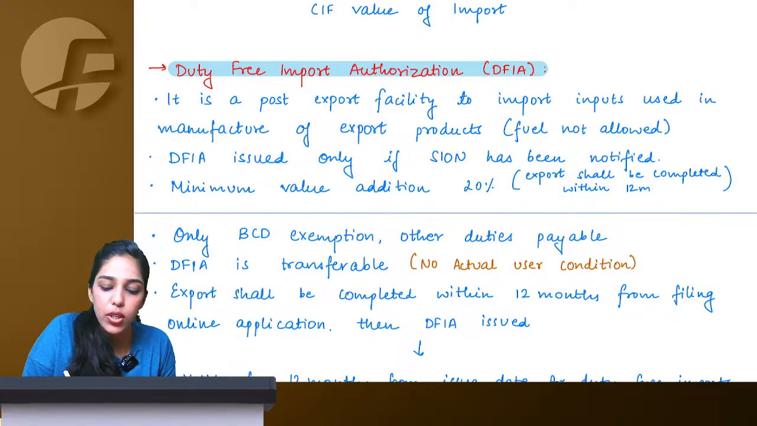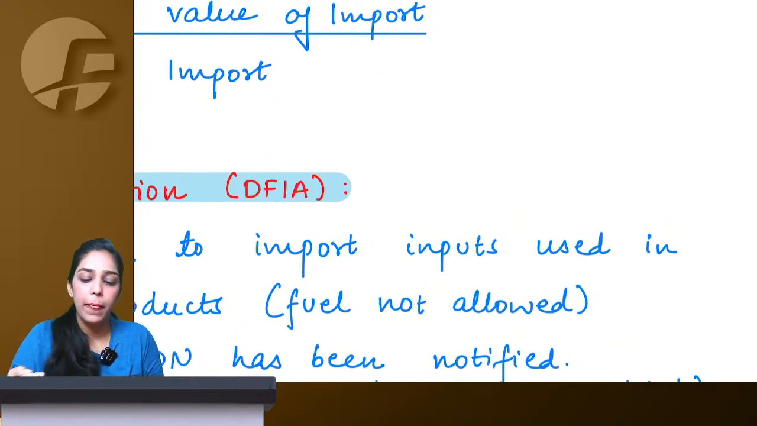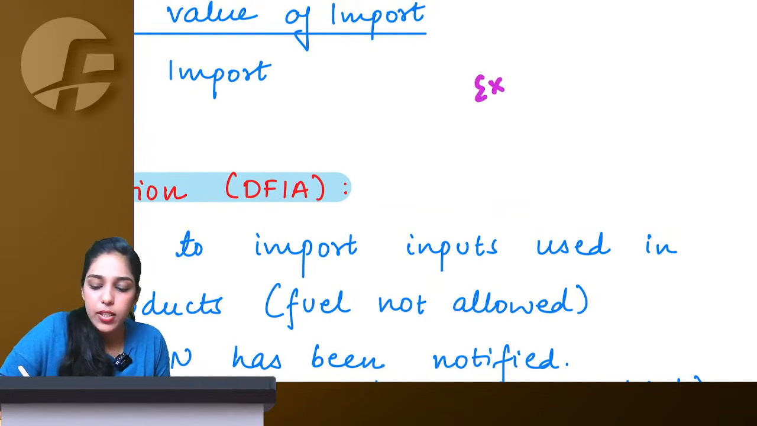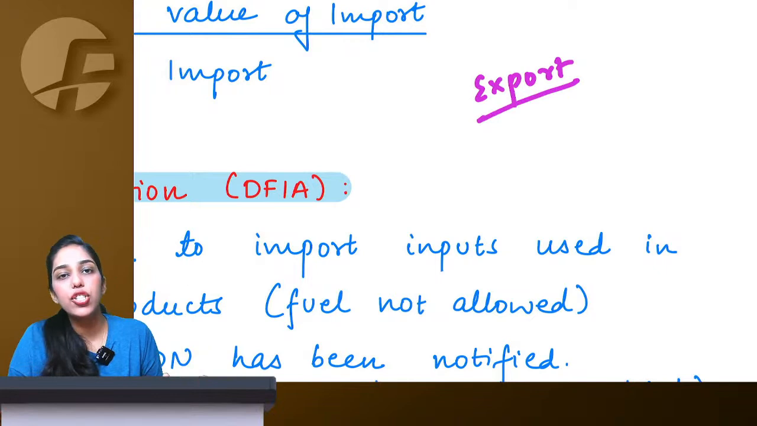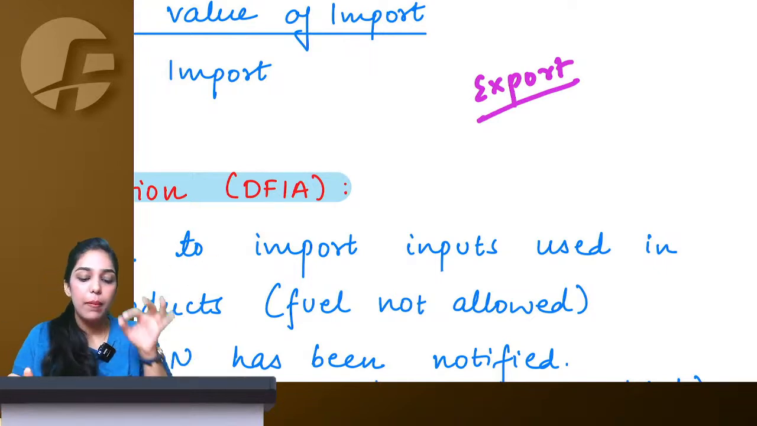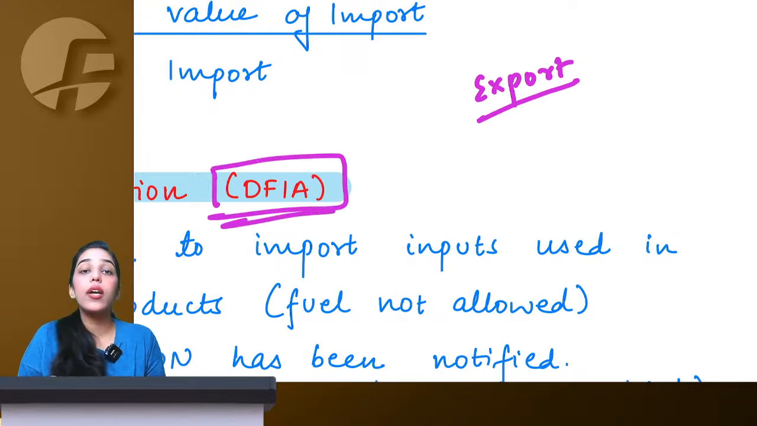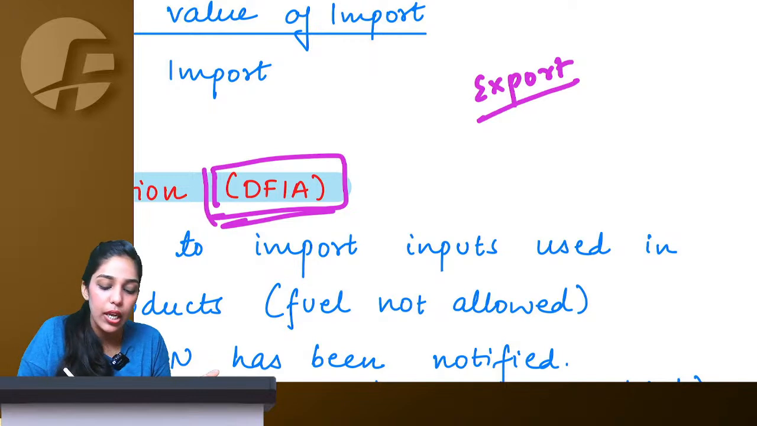Then let's talk about duty-free import authorization. Now this is a post-export facility. What do you mean by post-export facility? Now understand this very clearly here. First I have to make the export. See, under advance authorization, I went to government, I made an application, they gave me authorization, then I imported and then I exported. But under DFIA, since you do not have any experience, there was a 2-year experience condition in advance authorization. Here there is no such condition.